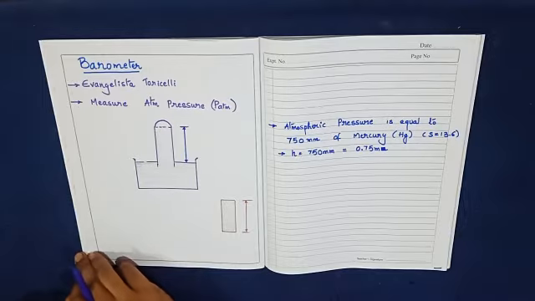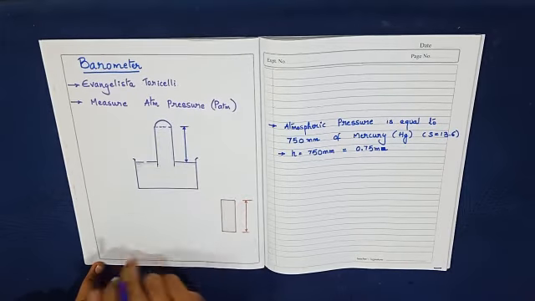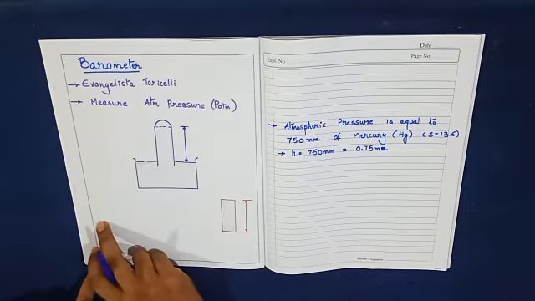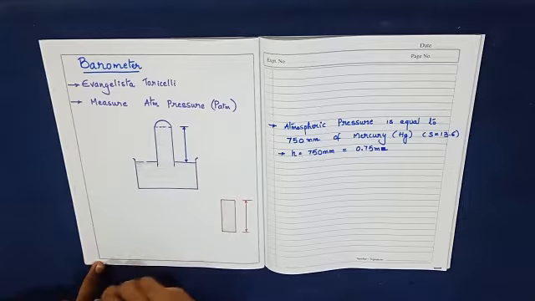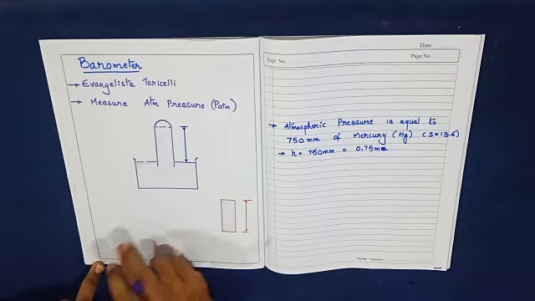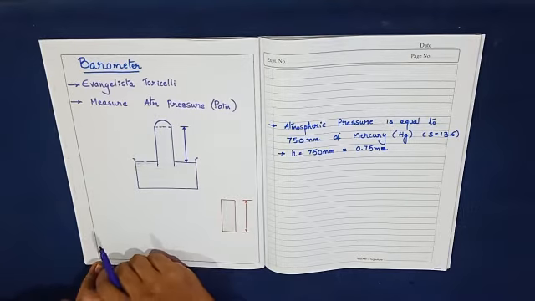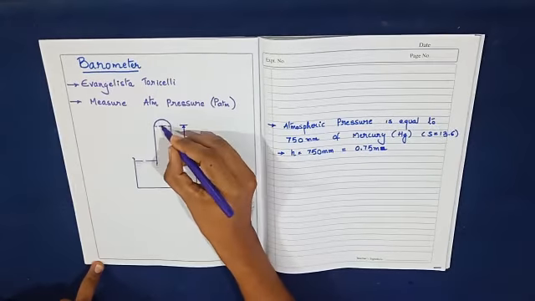This barometer mainly consists of a vessel which contains the mercury. Along with that, there will be a tube which is inverted and that also carries the mercury. The main purpose of inverting it is to maintain the vacuum pressure at this point.